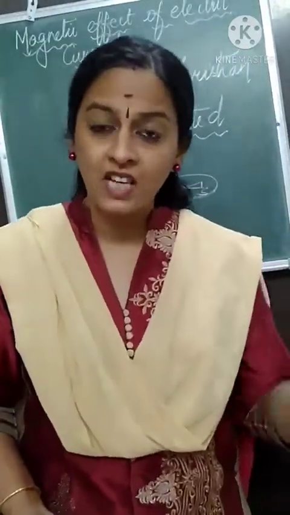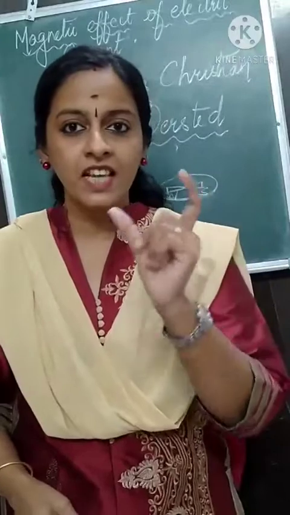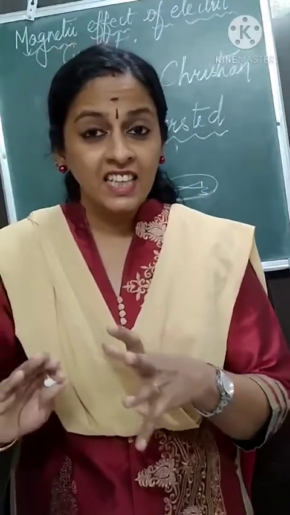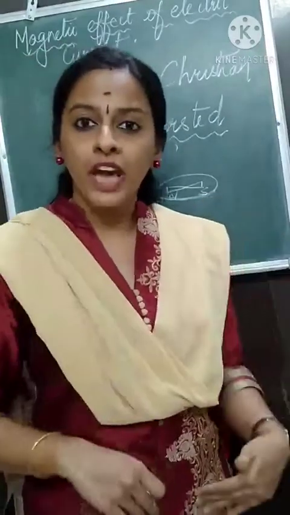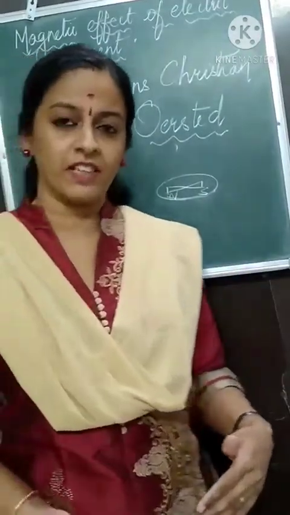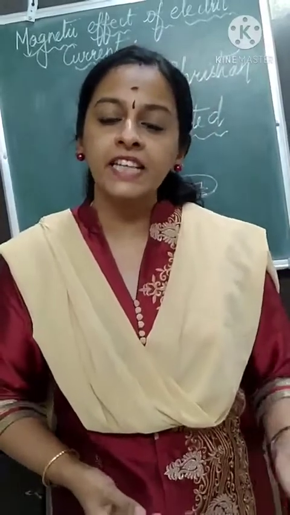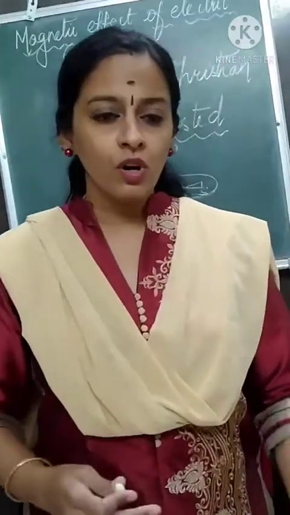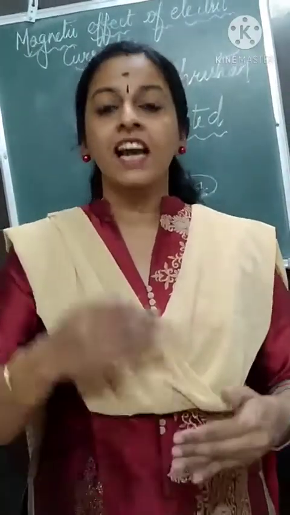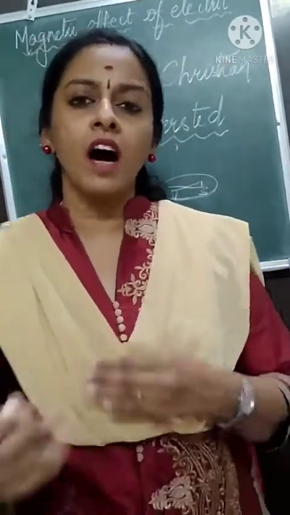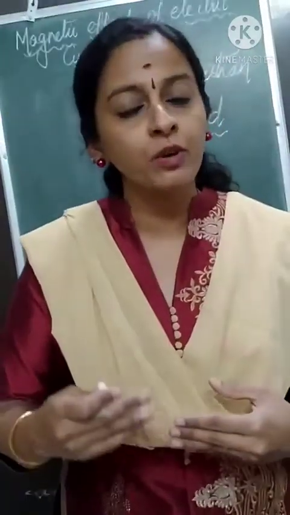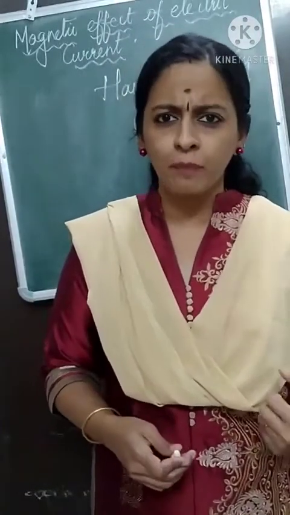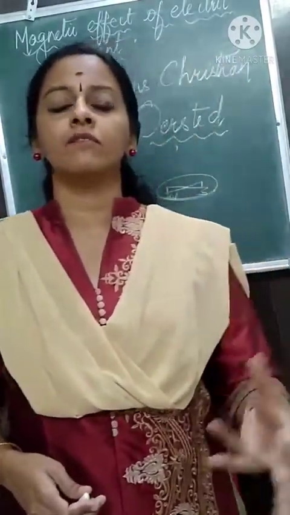In the previous class, we learnt that whenever there is electric current in a conductor, heat energy is also given out, which is the heating effect of electric current. Today, we will learn another effect of electric current, called the magnetic effect of electric current. Oersted's experiment proved that electricity and magnetism are closely related concepts. So let us take this topic into detail.